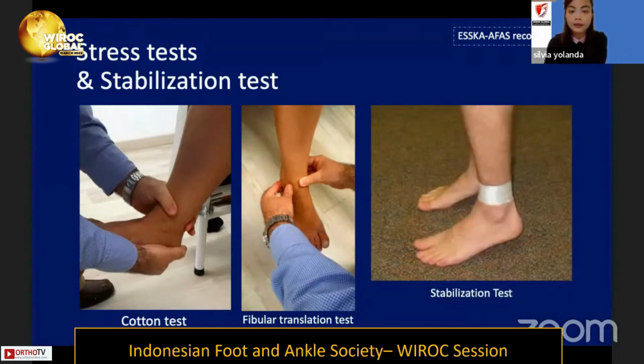The stabilization test is positive when we perform the taping, and the patient feels the pain is relieved, and also the ankle feels more stable in walking or running.